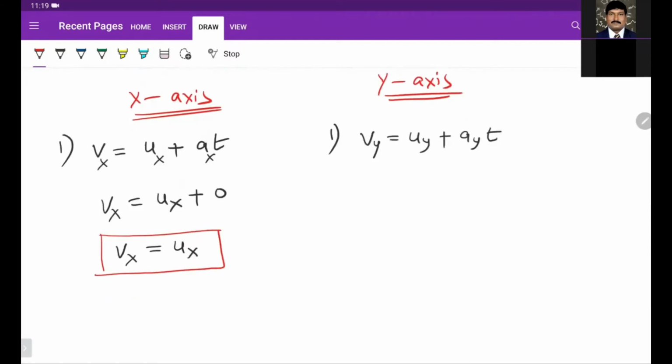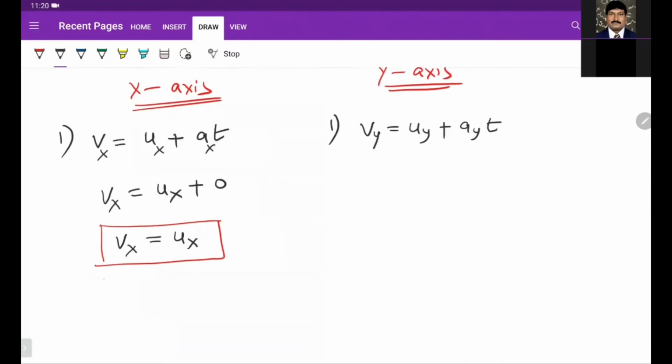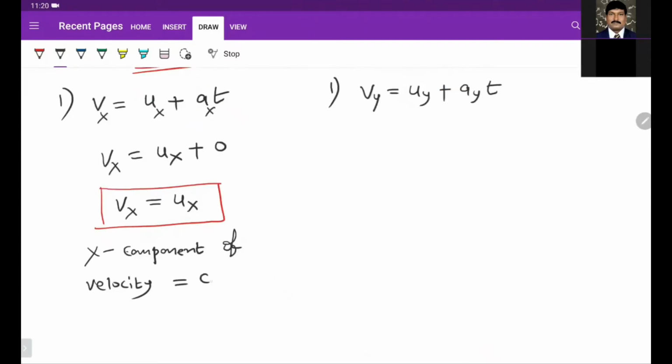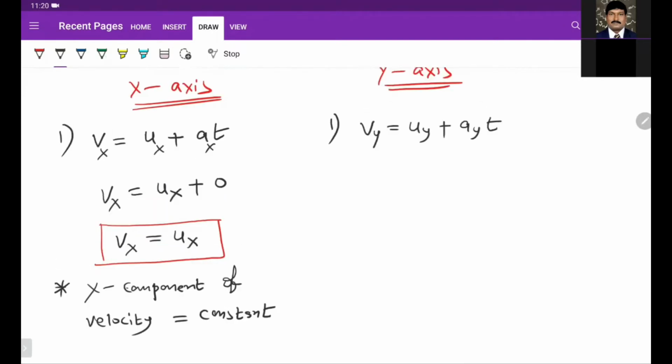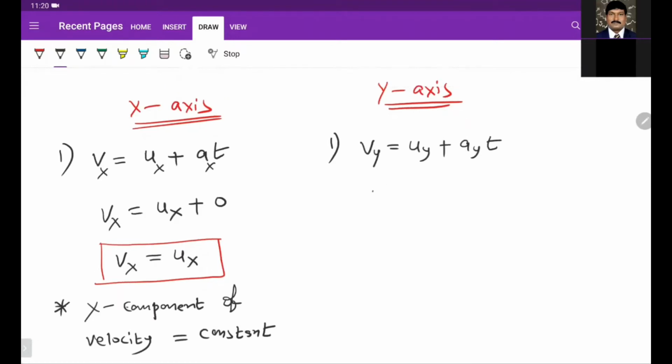That means along x-axis, velocity does not change. The x component of velocity remains the same, constant. If you go to y direction, Vy is equal to Uy plus Ay t.